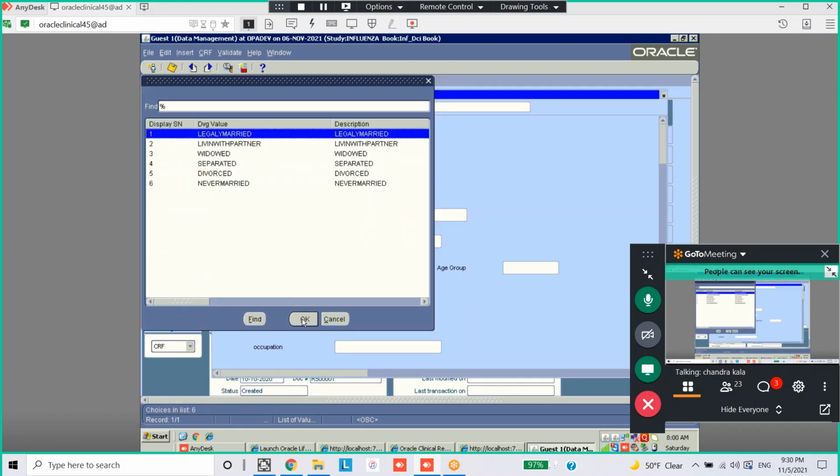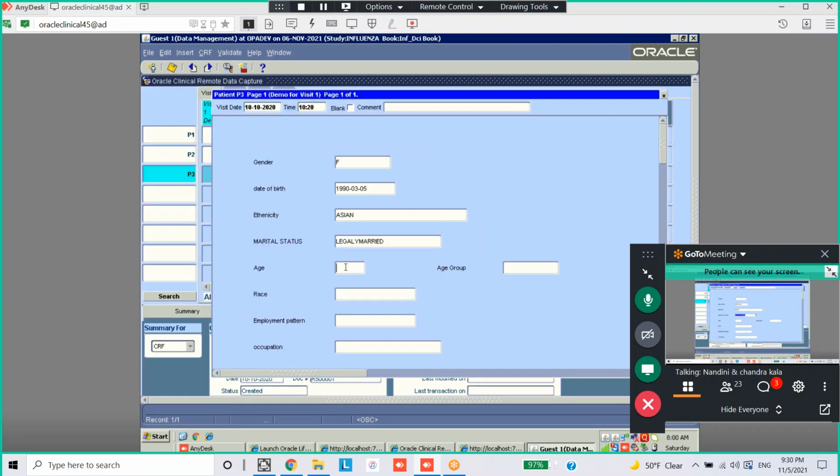In the age, you can create a manual. Go to insert. Do not enter. Let's say the age is not clear, or age is there but units are not given, whichever. You need to create a manual discrepancy for the age. Go to insert.